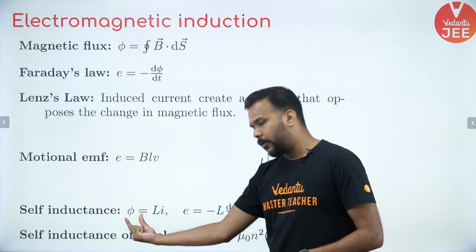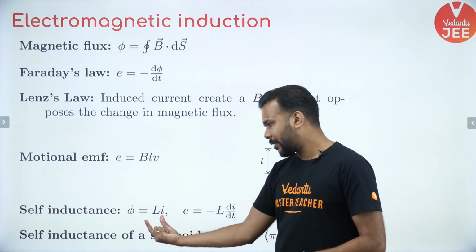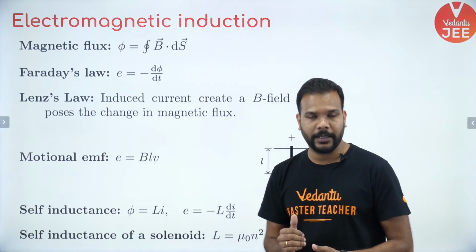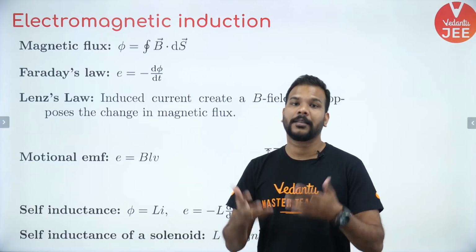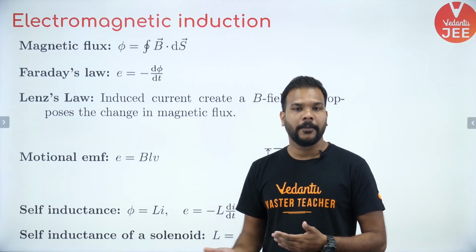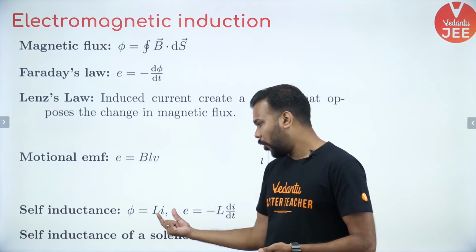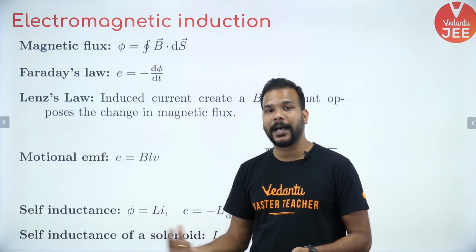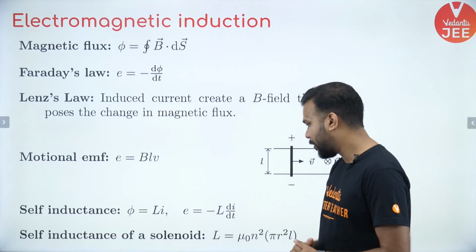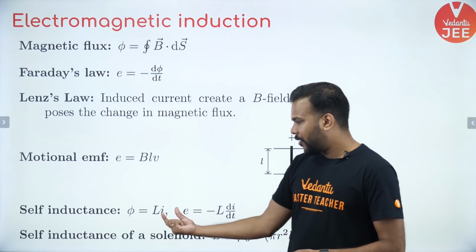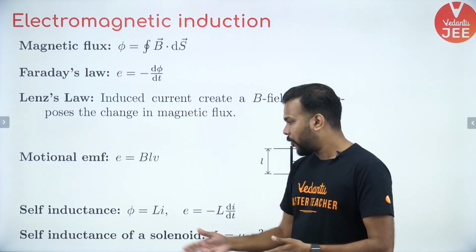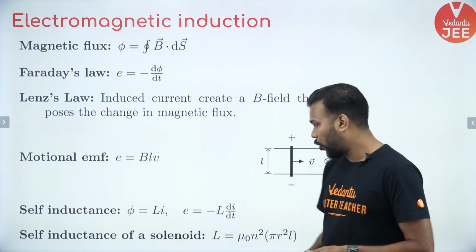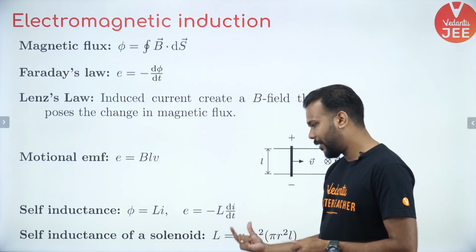So the value of flux through the coil is given by L into I, or rather you can say it is directly proportional to the current which is linked with it. More be the current, more be the flux, because more will be the magnetic field. If you remove the proportionality, we bring a constant called the coefficient of self-inductance. And to calculate the value of induced EMF, all you have to do is differentiate this phi by using Faraday's law. So it becomes minus L di by dt.